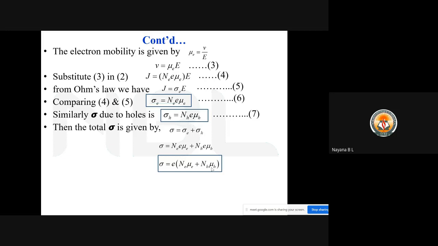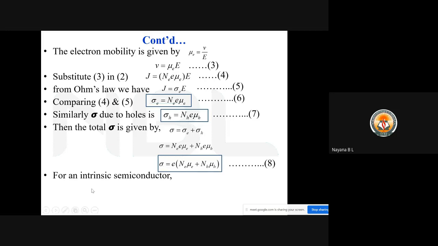Now we'll see what will be the expression for the conductivity of a semiconductor in an intrinsic semiconductor. What is this expression? This expression is nothing but for an extrinsic semiconductor. Now we need to discuss the expression for an intrinsic semiconductor. We can call this equation 8. I'll repeat, this equation 8 represents the expression for the electrical conductivity of a semiconductor in an extrinsic semiconductor.